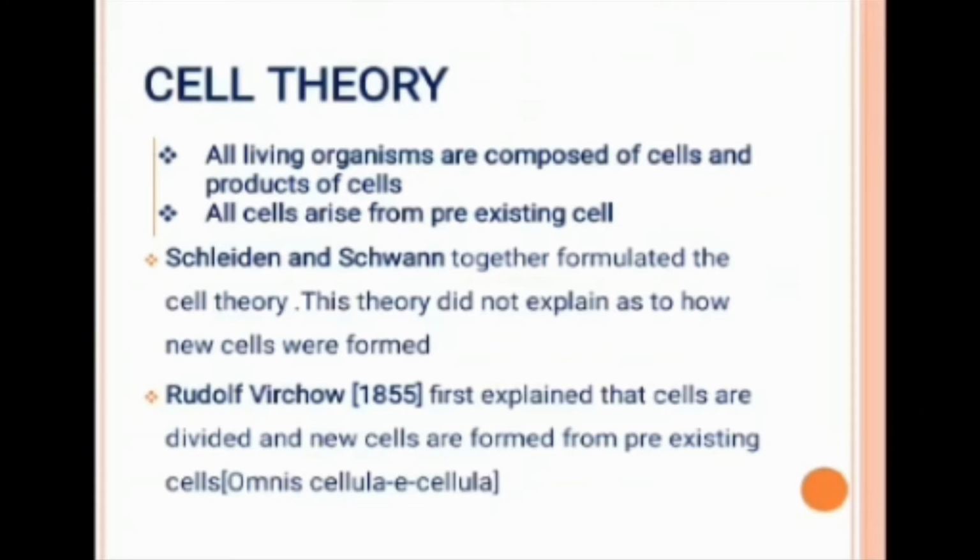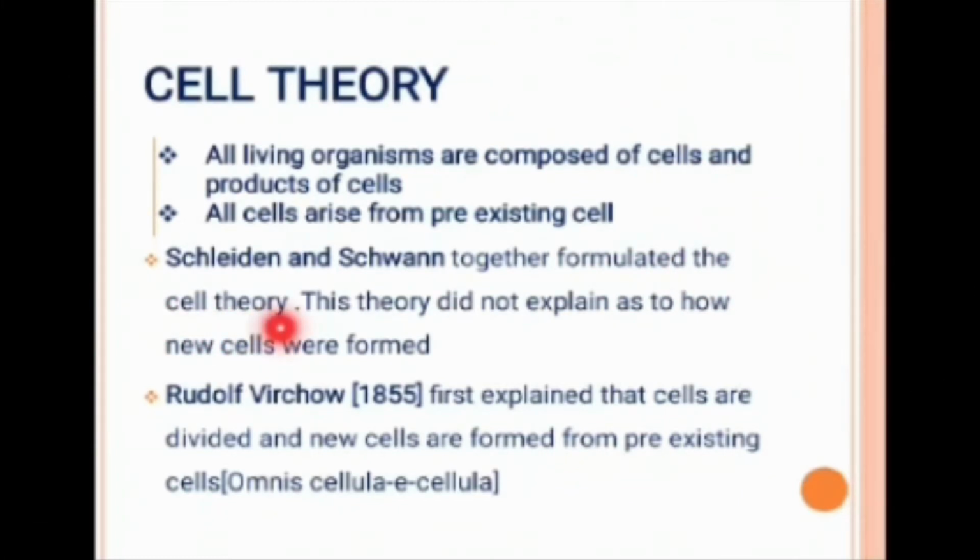At about the same time, Theodor Schwann, a zoologist, studied different types of animal cells and reported that cells had an outer thin layer known as a plasma membrane. He also concluded, based on studies on plant tissue, that the presence of cell wall is a unique character of plant cells. So, Schleiden and Schwann together formulated cell theory.